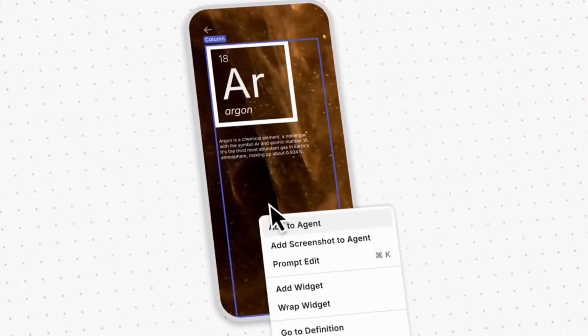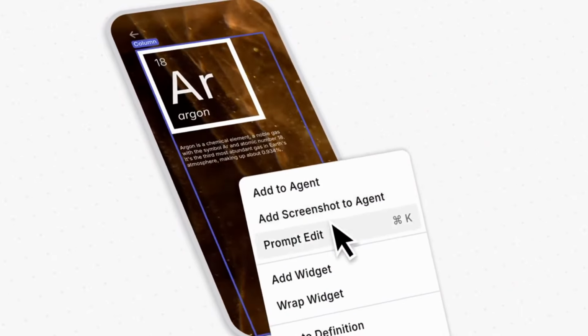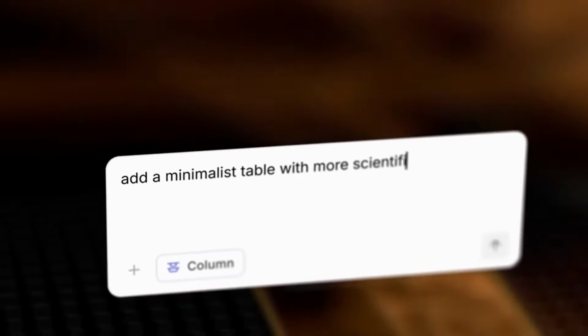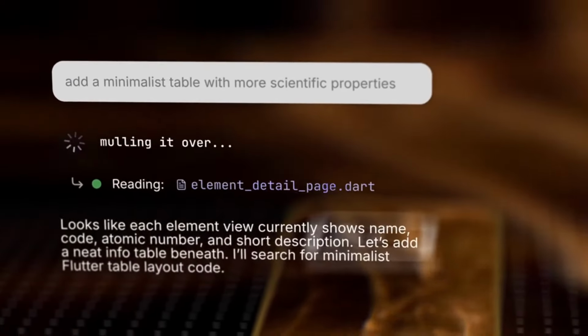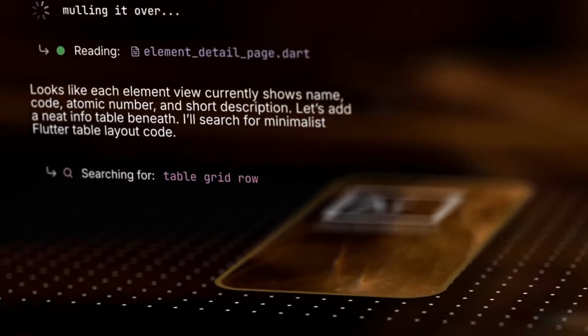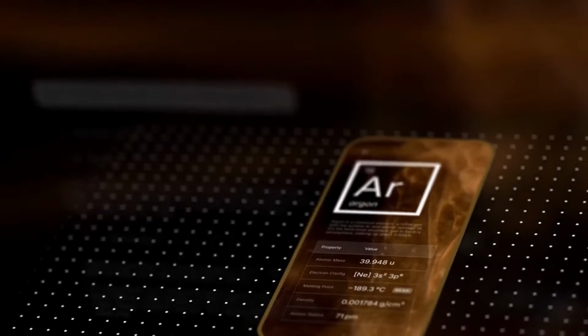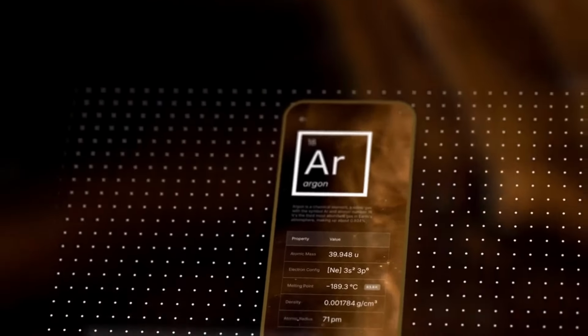And when you're ready to collaborate with AI, just right-click. Add context, share a screenshot, or tell the agent exactly what you want. Dreamflow's agent understands your running app. It's reading your project, searching files, even fixing errors in real time. So when you ask for a change, the agent builds it for you right where you left off.